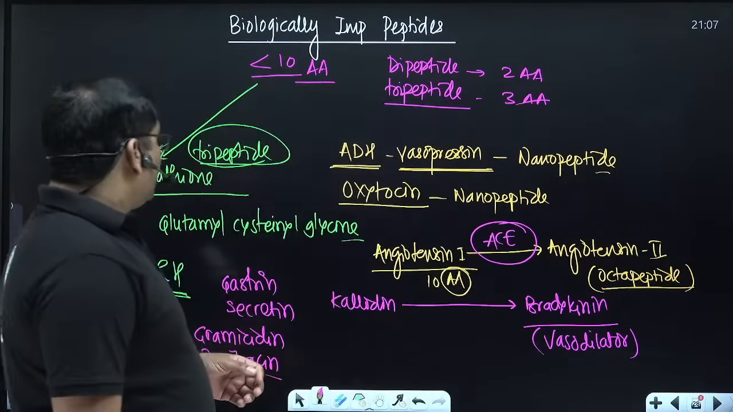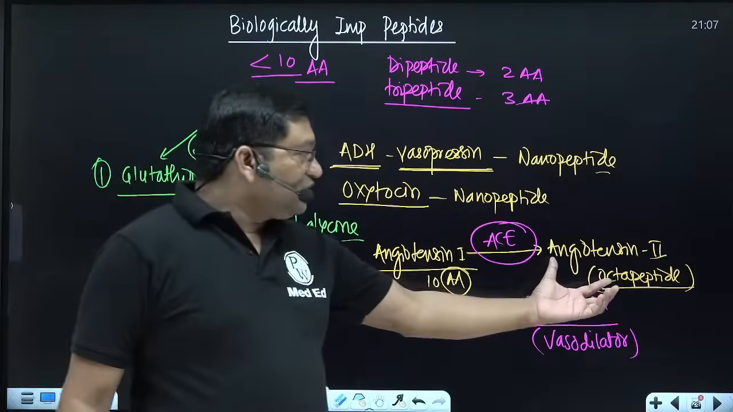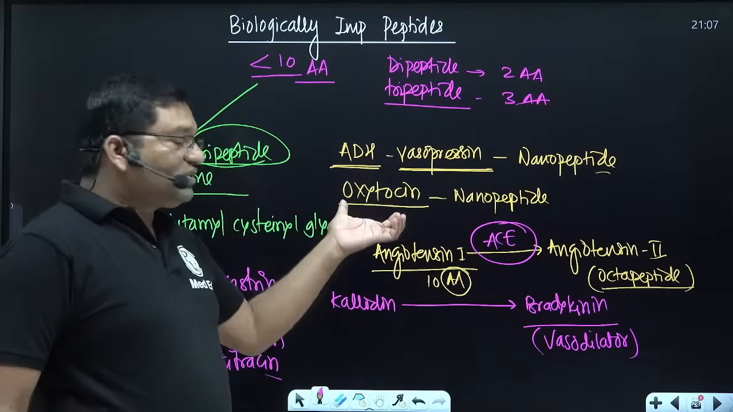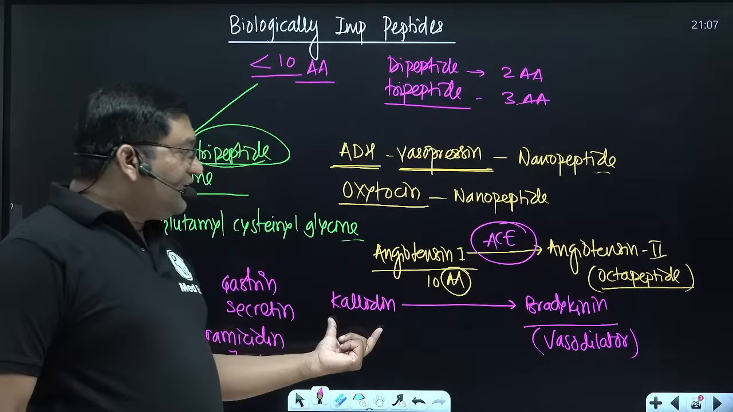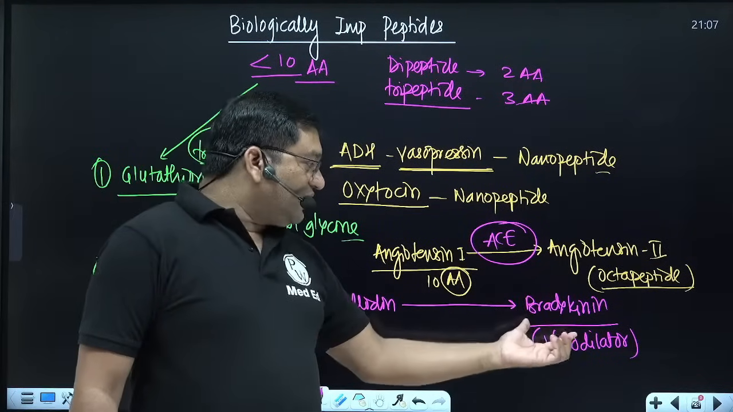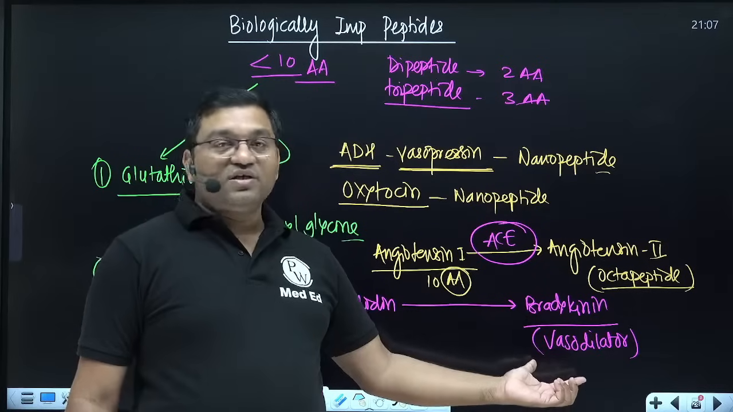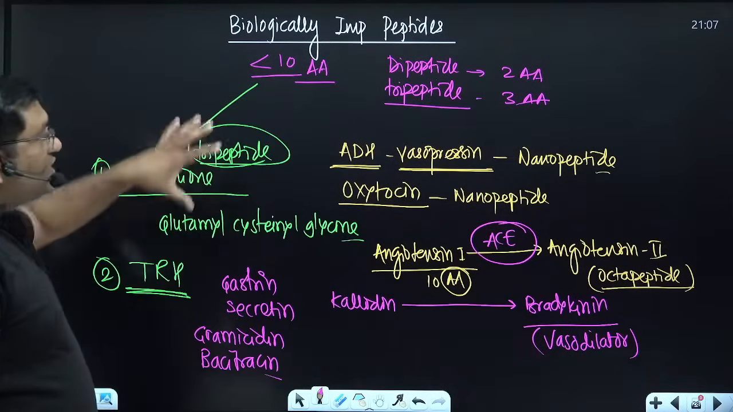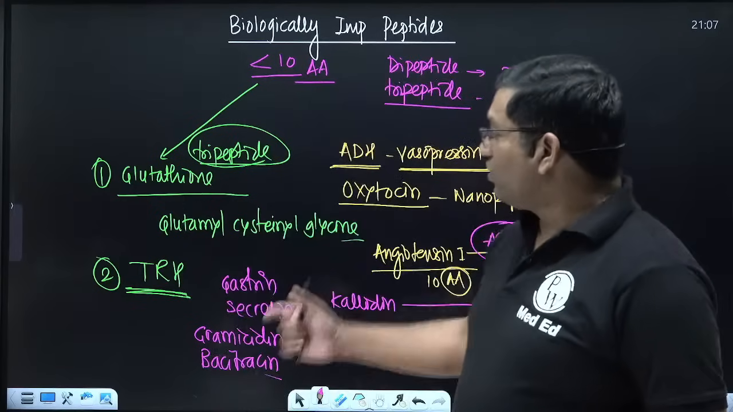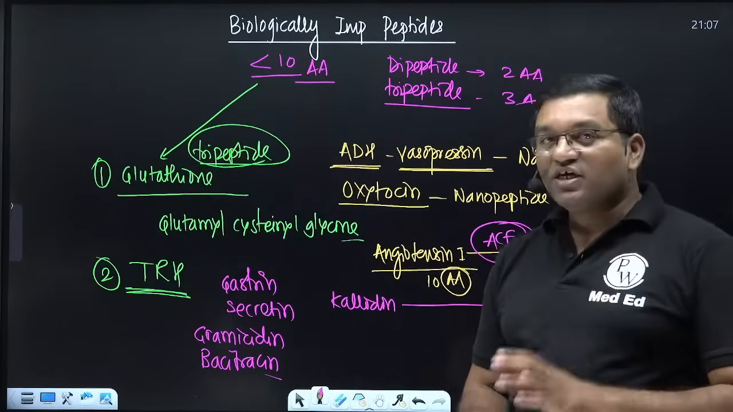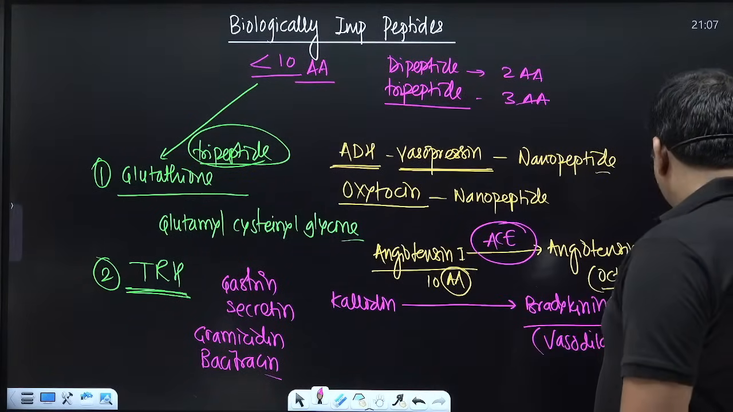Then the octapeptide, that is angiotensin 2. Nonapeptides: vasopressin, oxytocin, and their uses. Then decapeptide, that is kallidin. Then bradykinin is also important. It causes vasodilation. So these are the biologically important peptides and their functions. This is also an important short note, biologically important peptides.